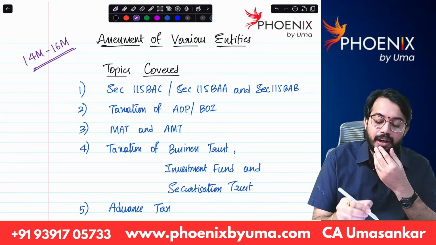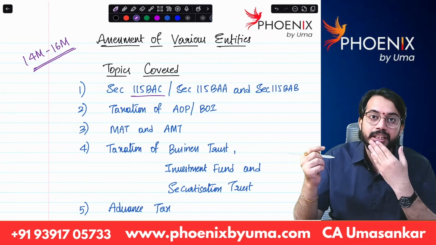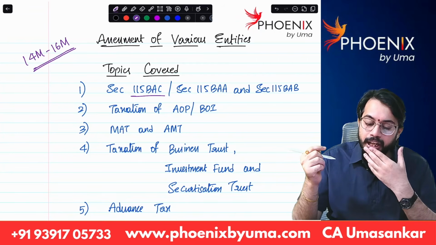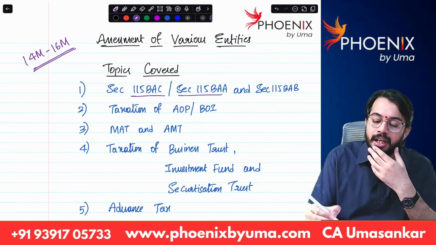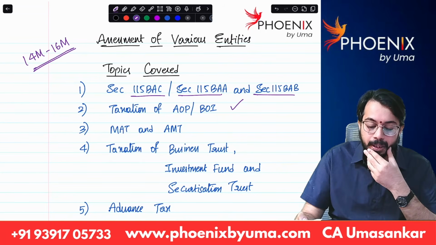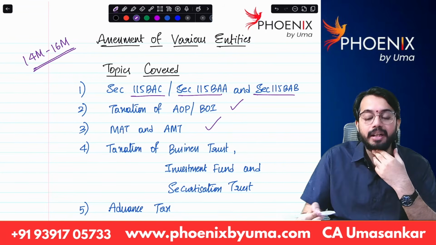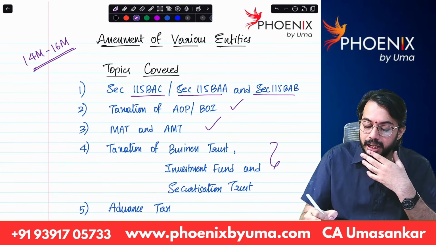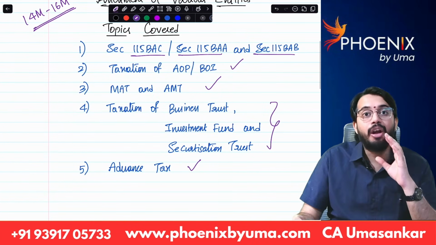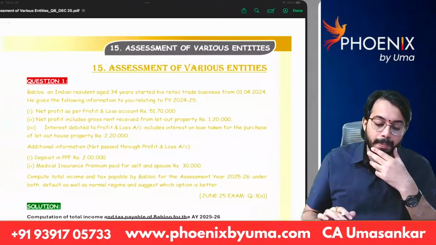What are the topics that I am going to cover? Section 115BAC, default tax rates for individual, HUF, AOP, BOI, AJP, and section 115BAA and 115BAB. And I will be discussing taxation of AOP, BOI, MAT and AMT, taxation of business trust, investment fund and securitization trust, advance tax. Along with this, I am going to solve the problems also.